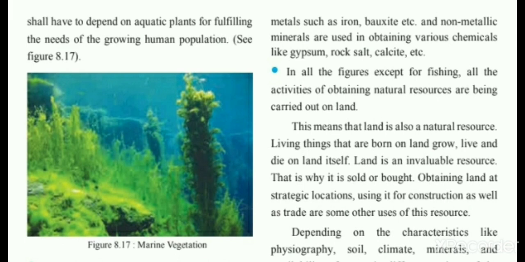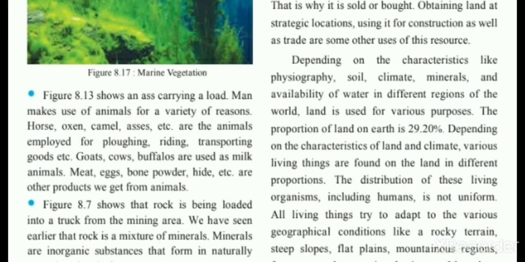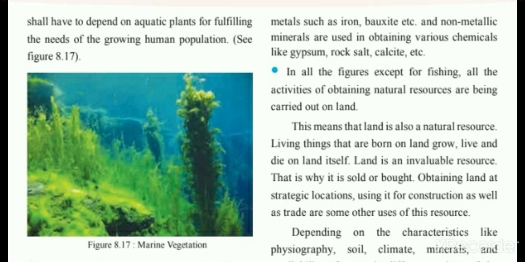As in the water also plants are growing, right? Because the human population is increasing nowadays, to fulfill our need, as time passes, we are going to eat those plants also. Because of that only, the animals are also being considered as a natural resource.